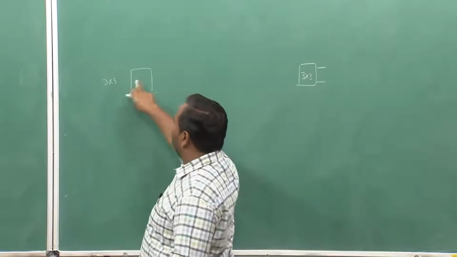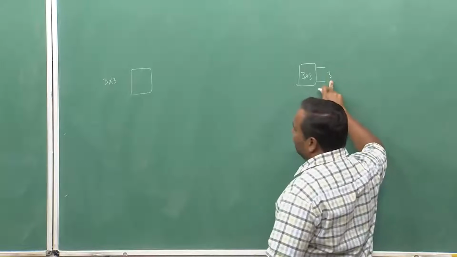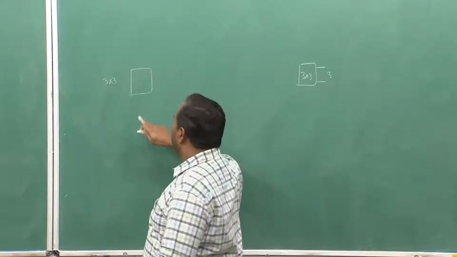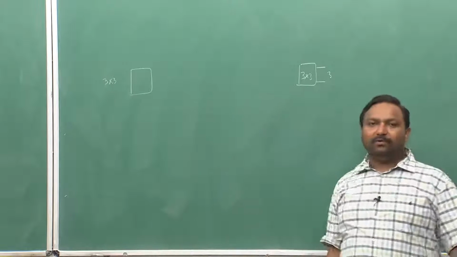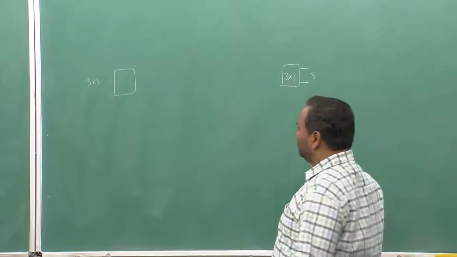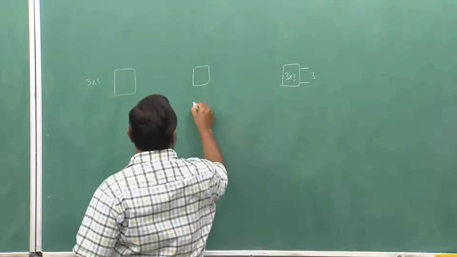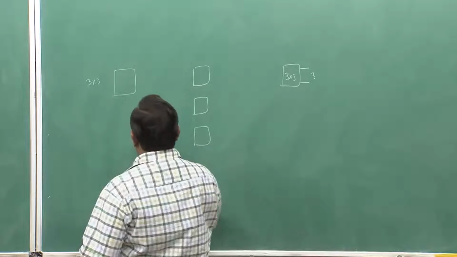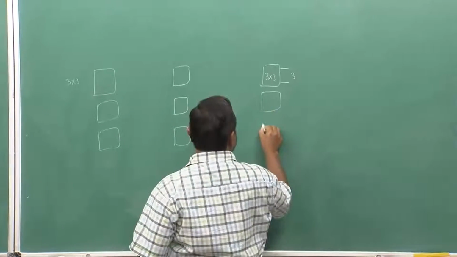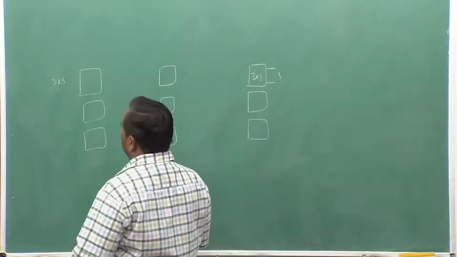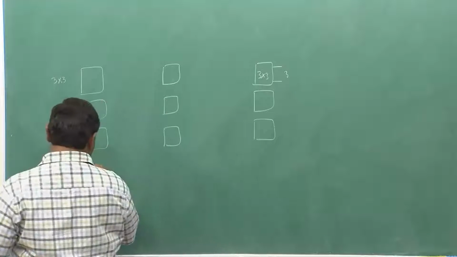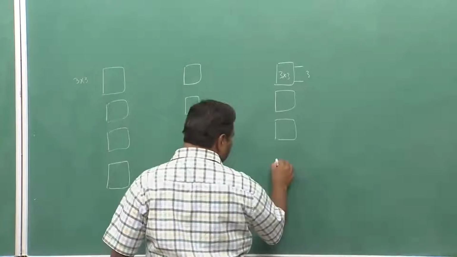So, why is the second 3? Because N3 is 3, M1 is 3. So, R2 has to be greater than or equal to M1 or N3, whichever is the maximum of the two. In this case that is 3, so the middle stage will be 3 also. So, this is a 9 by 9 switch. In fact, I can generalize, I can even make it 4 here, it does not matter, I can make 12 by 12. Okay, let us do it.